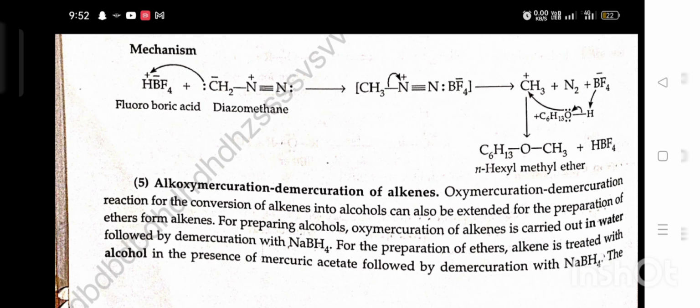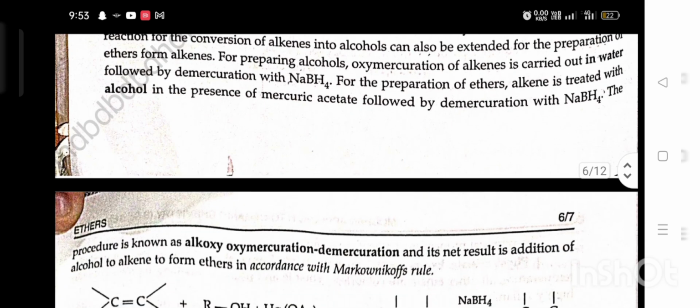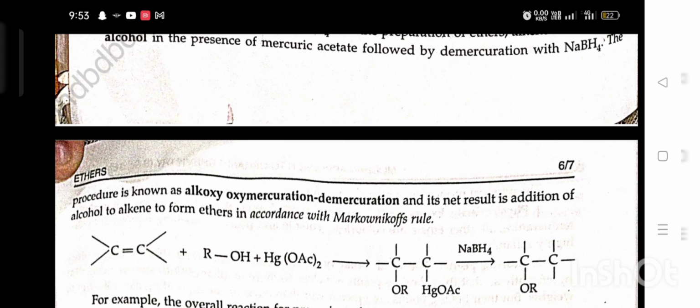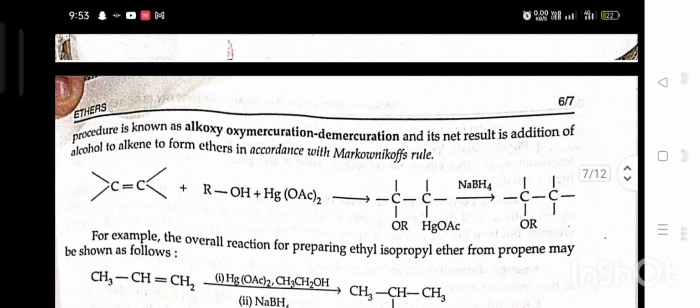For the preparation of ethers, alkene is treated with alcohol in the presence of mercuric acetate followed by demercuration with NaBH4. The product is known as oxymercuration-demercuration, and its net result is addition of alcohol to alkene to form ethers in accordance with Markovnikov's rule.